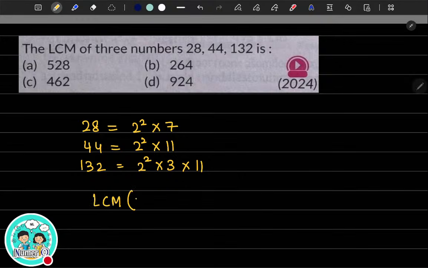Superb. Very nice. You're working on your speed. You're really being very fast. All of you are very faster than me. 924 is the right answer. What is your doubt? Very good.